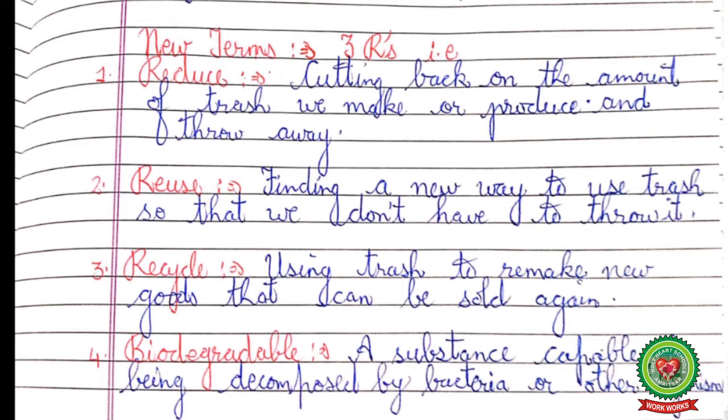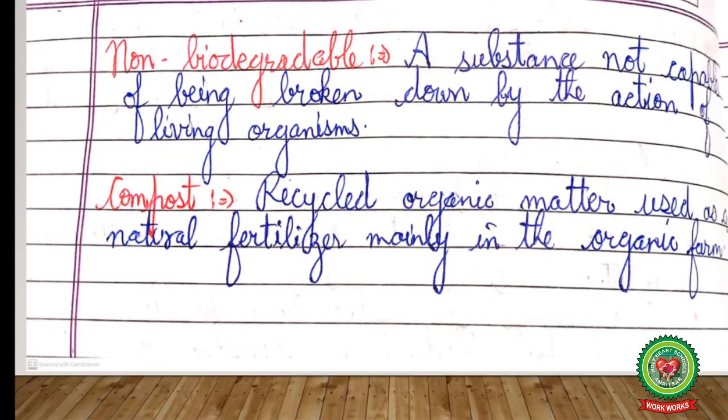Number 4, biodegradable. Biodegradable is a substance capable of being decomposed by bacteria or other organisms. Non-biodegradable is a substance that is not capable of being broken down by the action of living organisms. Next is compost. Compost is a recycled organic matter used as natural fertilizer mainly in organic farming.